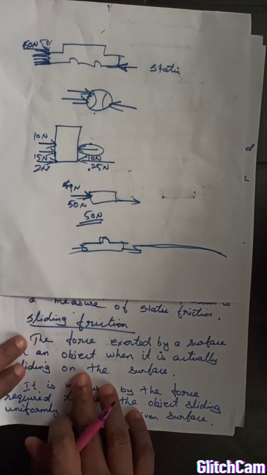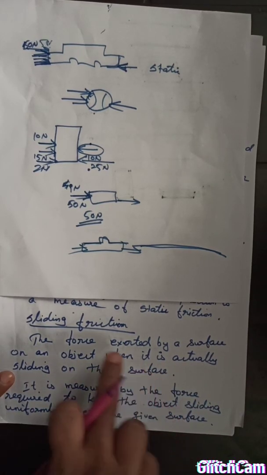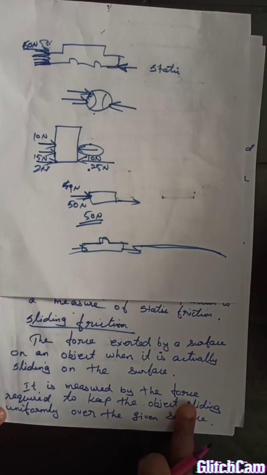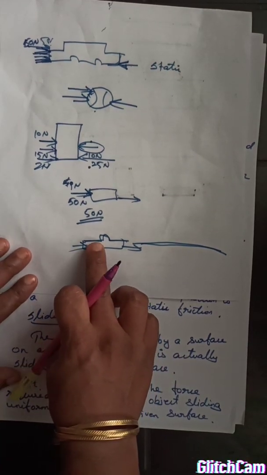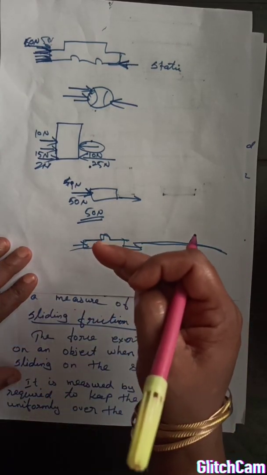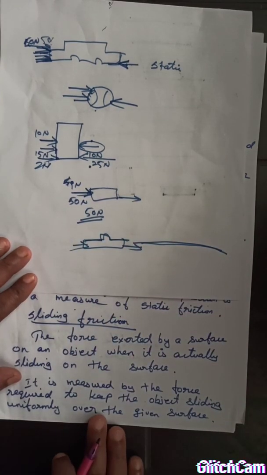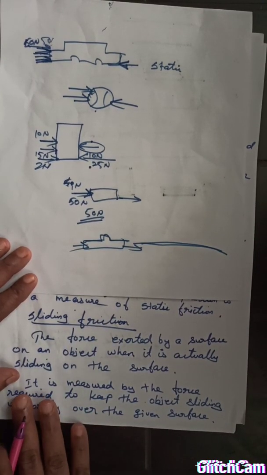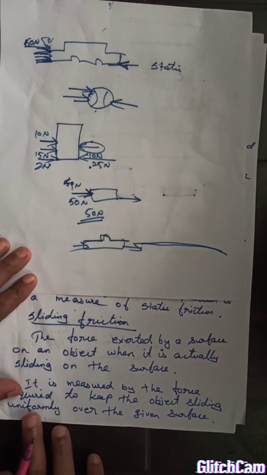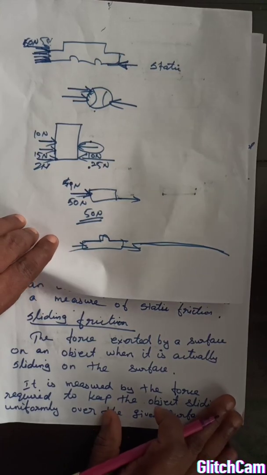The force exerted by a surface on an object when it is actually sliding on the surface is called sliding friction. How are we able to measure it? It is measured by the force required to keep the object in motion. So if you are running, how much force is required to keep yourself running or walking? That force is called static friction. So this is how we are able to measure. It is measured by the force required to keep the object sliding uniformly over a given surface. Okay, this is how we measure sliding friction.